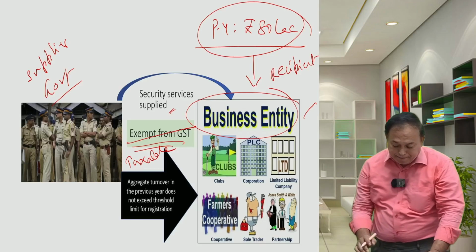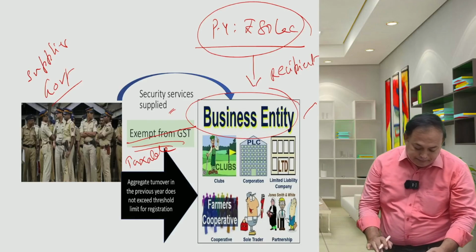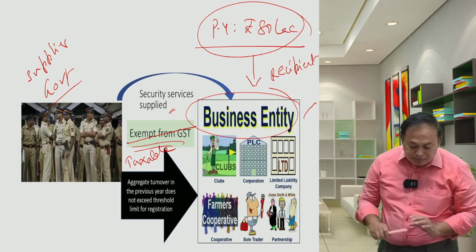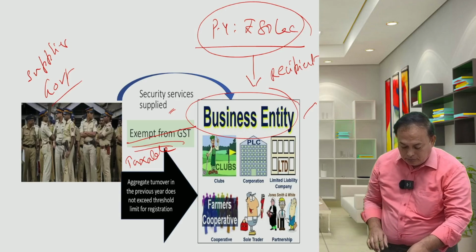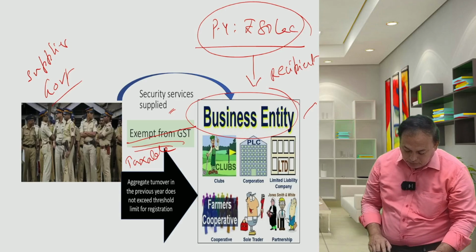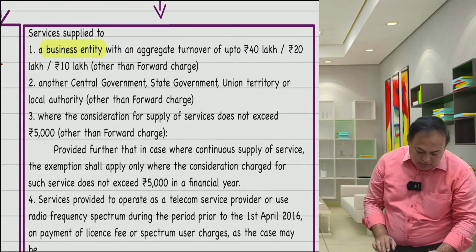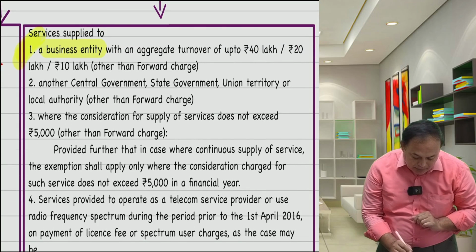Further, my dear, the first point is now covered here.